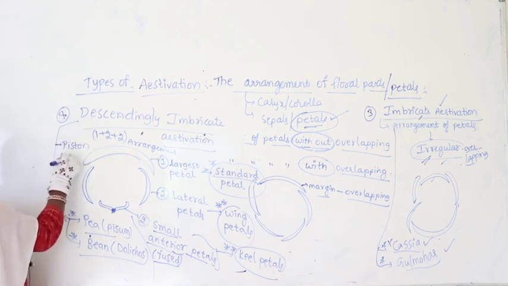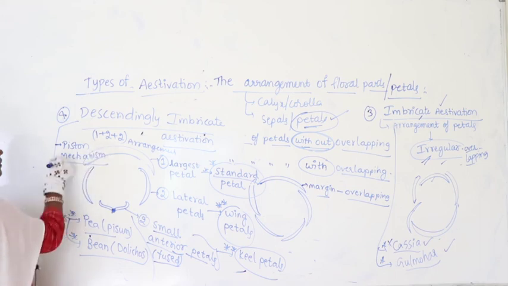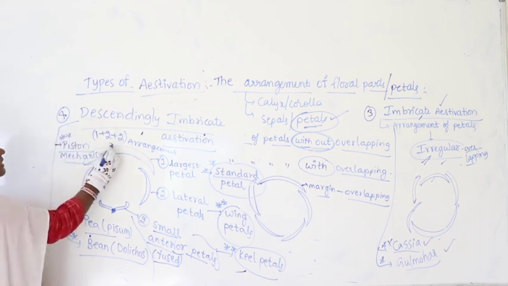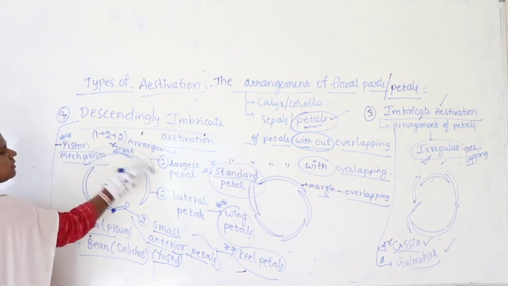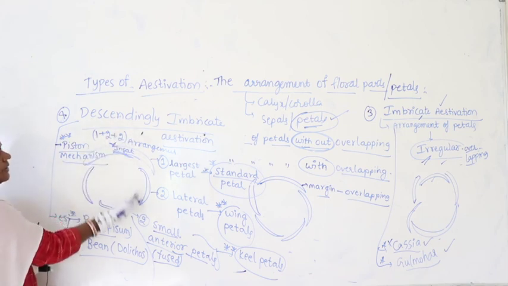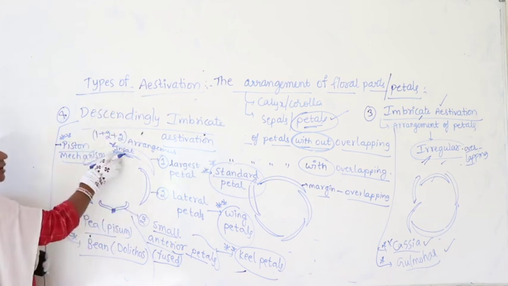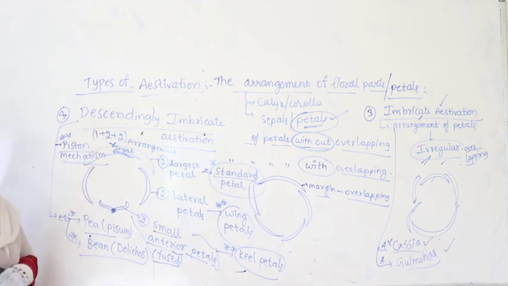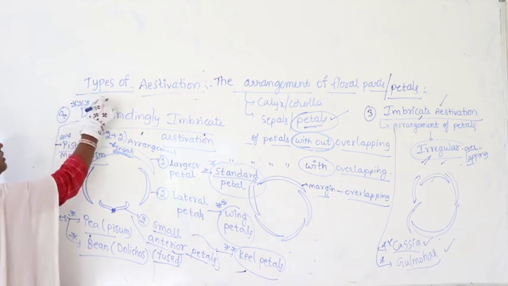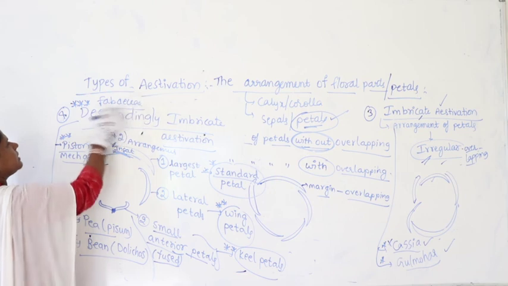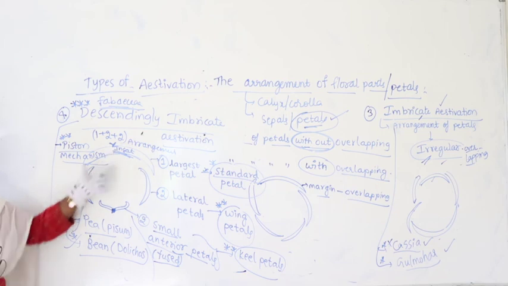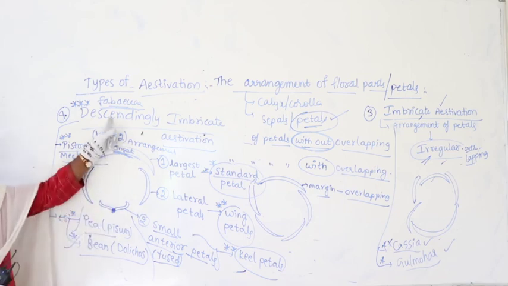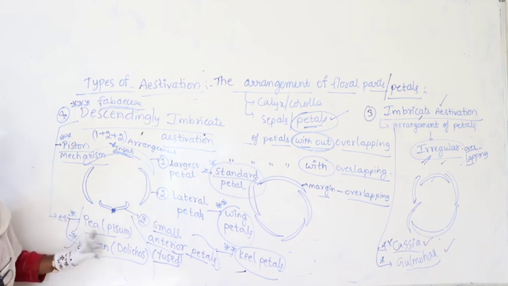We will study about the piston mechanism at the time of Fabaceae. Whenever an insect tries to sit on the standard petal, it presses down, the lateral wing petals come up, they supply nectar and help in pollination, that we will study later. But try to remember descending imbricate aestivation, a very important characteristic feature of Fabaceae, that is pea and beans. Okay, standard petal, 2 wing petals, 2 keel petals, it is called descendingly imbricate aestivation, in Fabaceae, pea and beans.